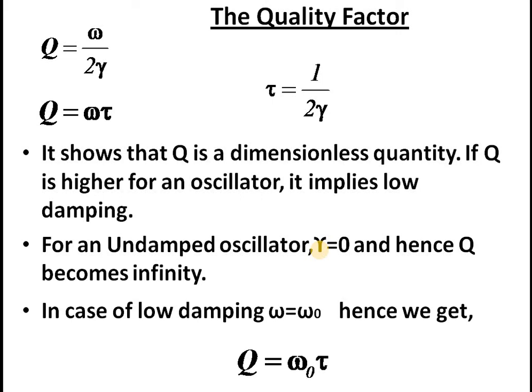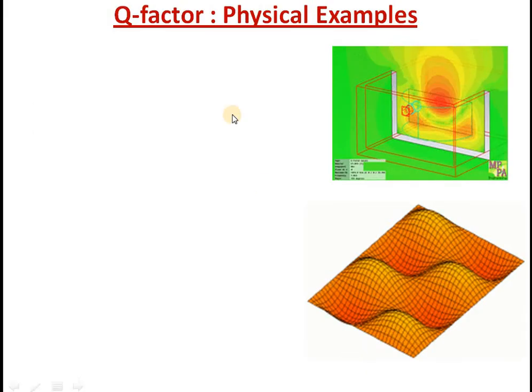So we can write the previous equation Q is equal to omega tau as Q is equal to omega 0 tau. Because omega is equal to the square root of omega 0 square minus gamma square. Since gamma becomes 0, omega automatically becomes omega 0.